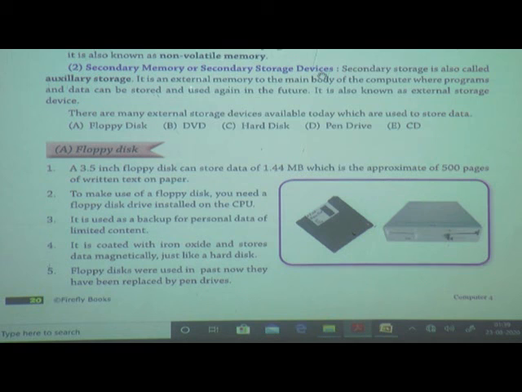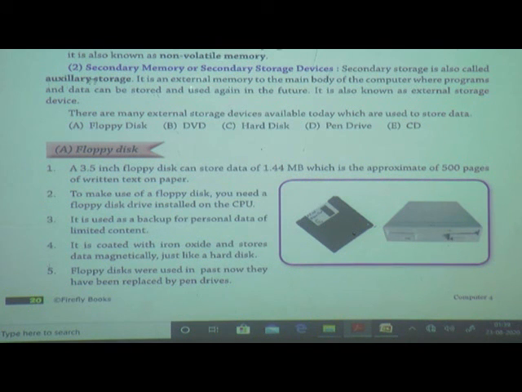And when the computer is switched off, RAM loses all the data. That's why it is called a volatile memory. But in ROM we cannot do any edit or any changes. It is called a non-volatile memory.